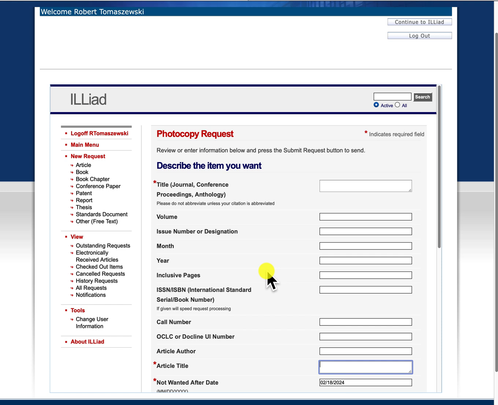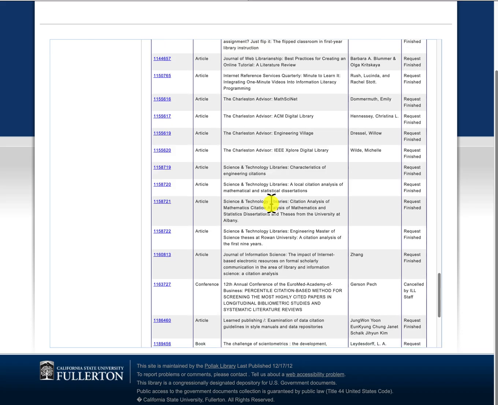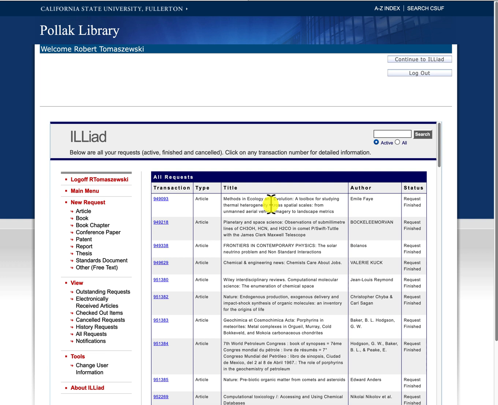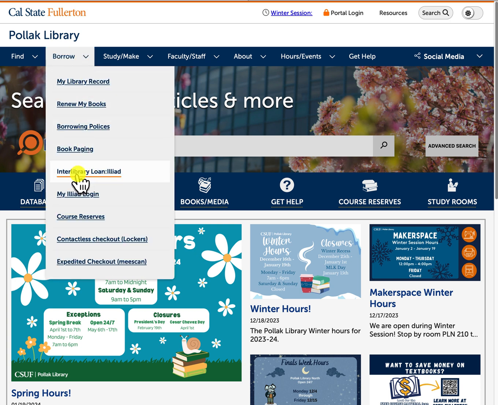If it's a PDF, you get it through the email, and there you go straight to your account and just click on All Requests, and here you'll see all my requests throughout the years. If it's a physical object, you will probably need to pick it up at the circulation desk on Library South, 1st floor. Okay, if I go back, so the Interlibrary Loan service was under the Borrow tab. You can go to it through the Interlibrary Loan or Iliad link, or you can log into your account by clicking on My Iliad Login.